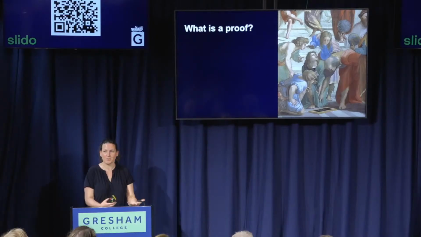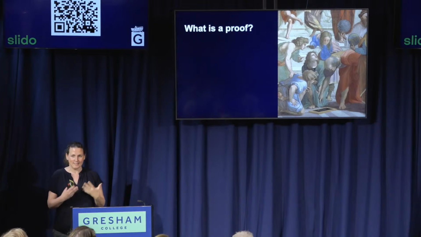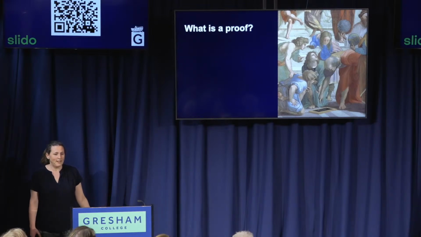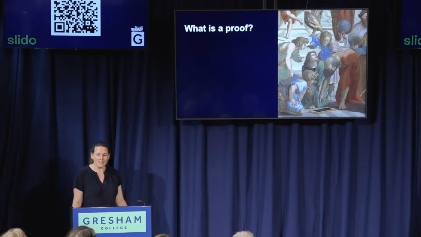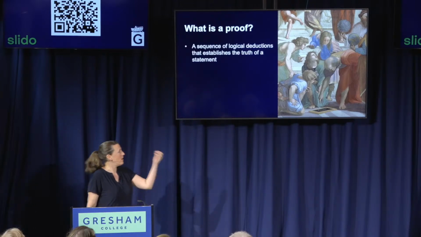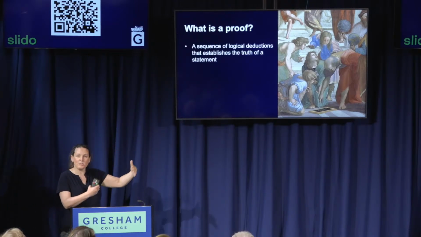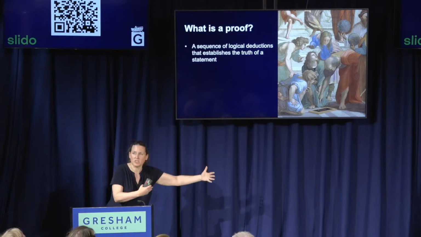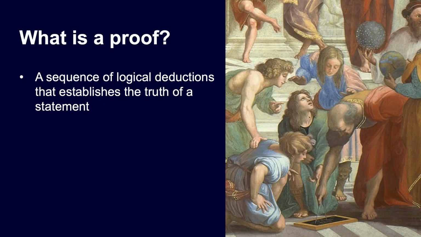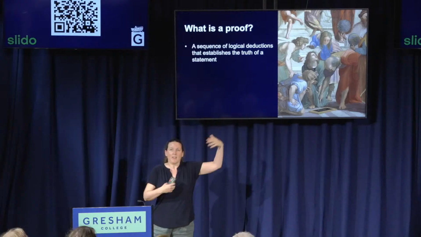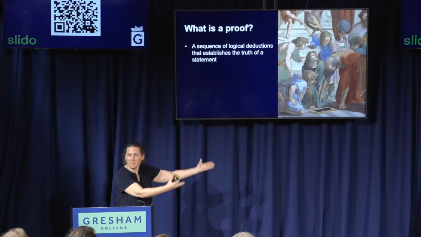I mean, the idea of proof goes back thousands of years. It's one of the things that makes mathematics mathematics. So we can loosely say, what are we doing when we prove something? Well, it's a sequence of logical deductions starting from some things that we all believe are true. You know, we might call them axioms, some initial assumptions. Then there's a sequence of logical deductions, everything following from what's gone before, that establishes the truth of a given statement.